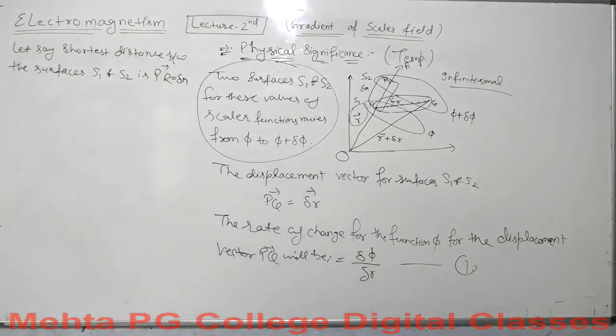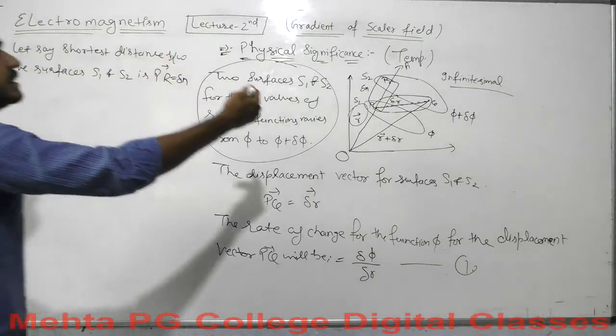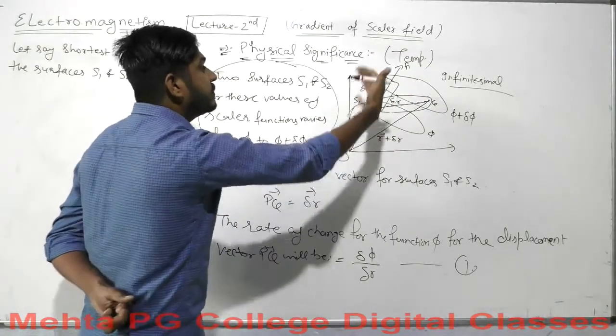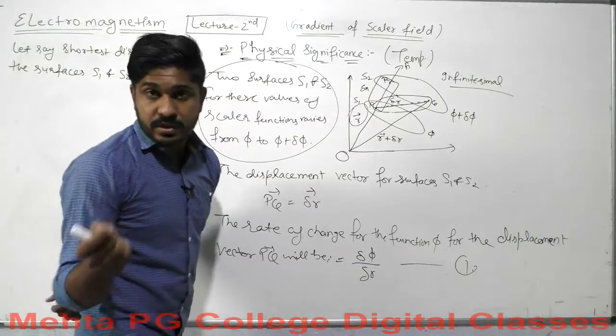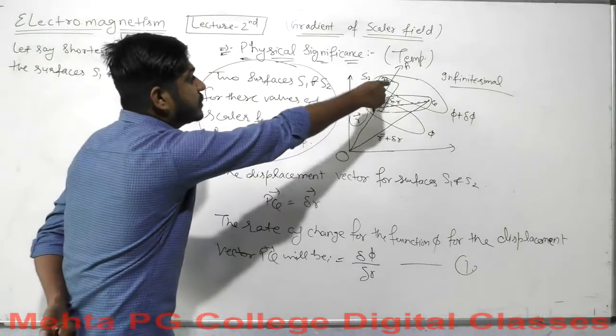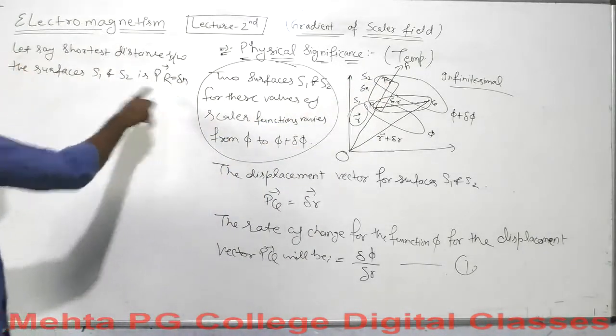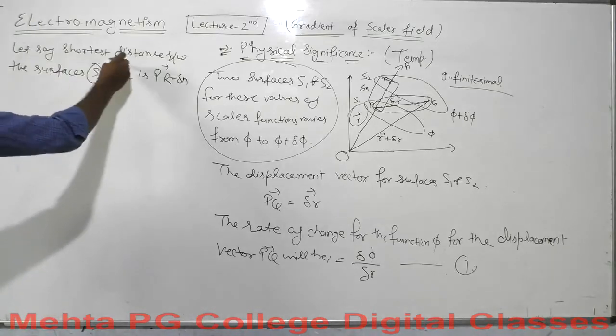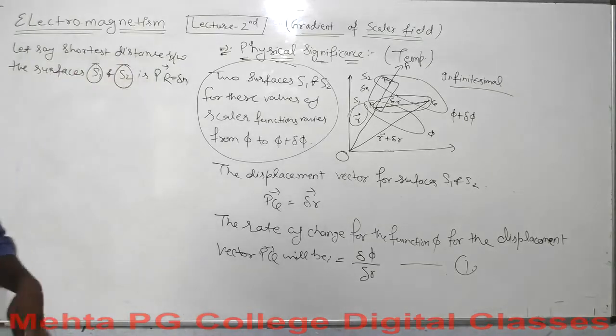We are going to use it for our calculation every time, because the rate must be changing from point P to Q, and also from surface S1 to S2. So what will be the minimal change? For this we consider the minimum distance between the surfaces S1 and S2, and it is delta n.